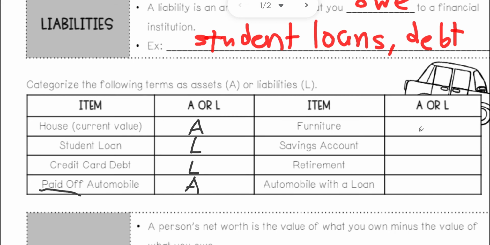Furniture could be worth a bit, so that would be an asset since you own it, most likely. A savings account, that is money that you have saved, so that's also going to be an asset. Retirement, if you have money saved for retirement, that's definitely an asset. And automobile with a loan, a car with a loan, I'm going to call that a liability because it has a loan. So liability.